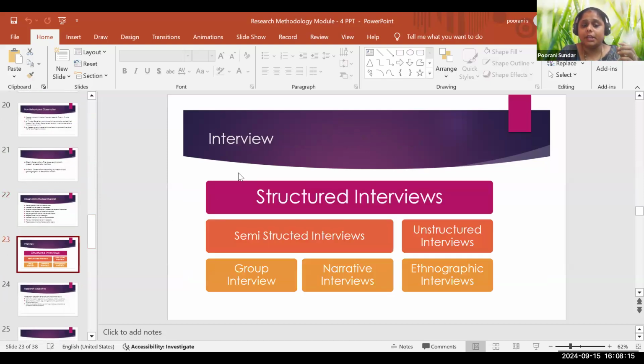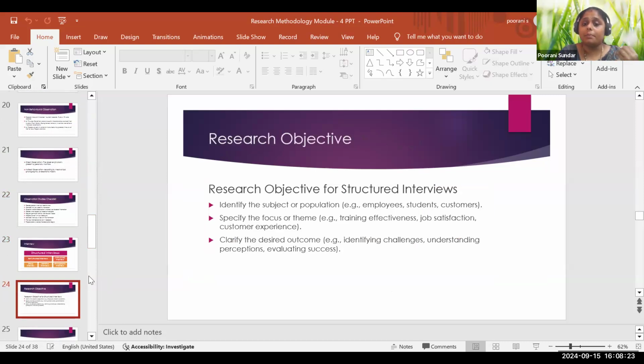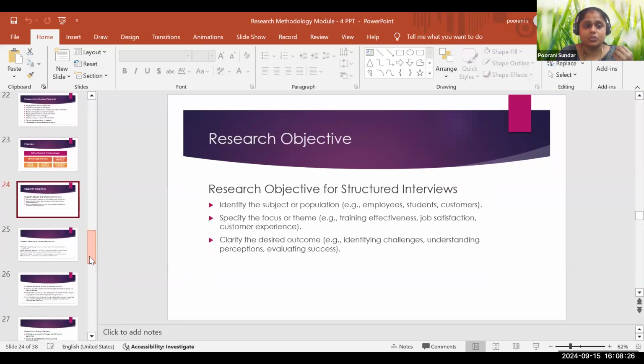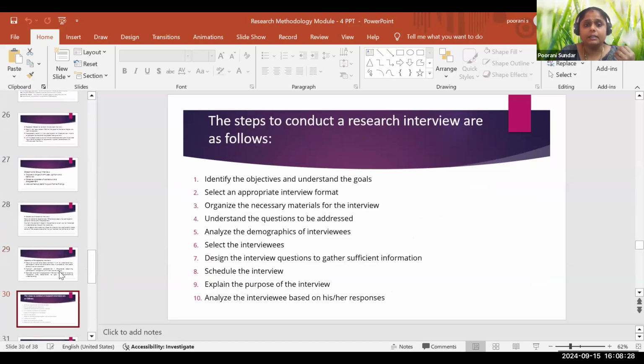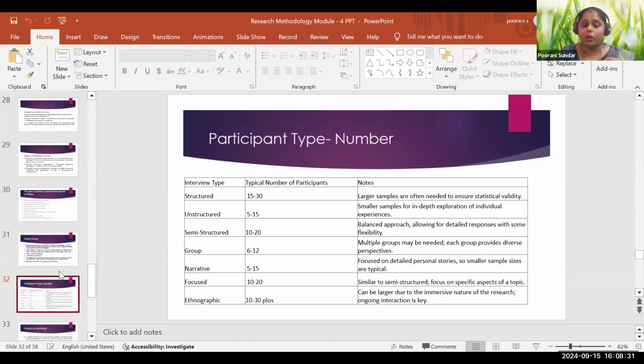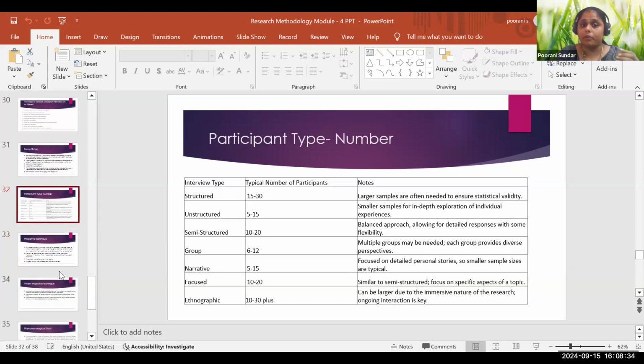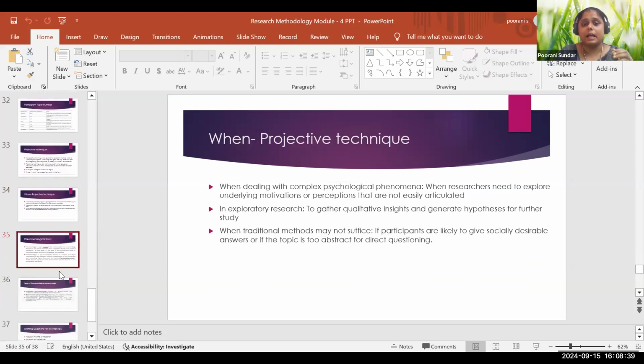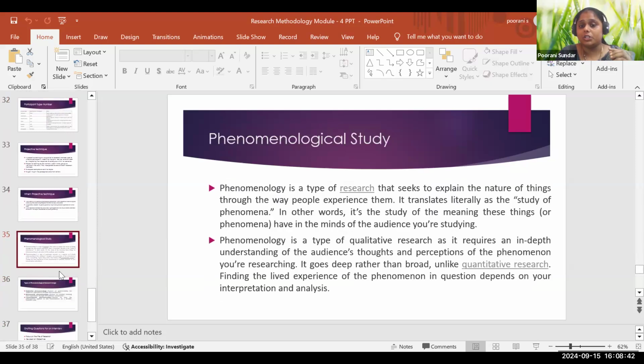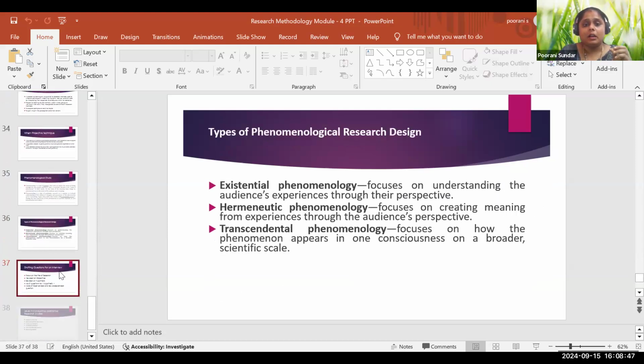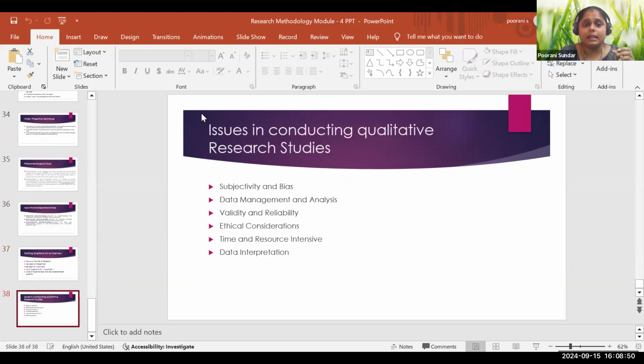When we discussed the interview, structured interview, semi-structured interview and unstructured interview were discussed, and the objectives of semi-structured and structured interviews were also discussed. Based on that, focus groups and the number of participants required for the interviews were discussed. And we also discussed the phenomenological study, the lived experience of the employees. Today's class is module 5.